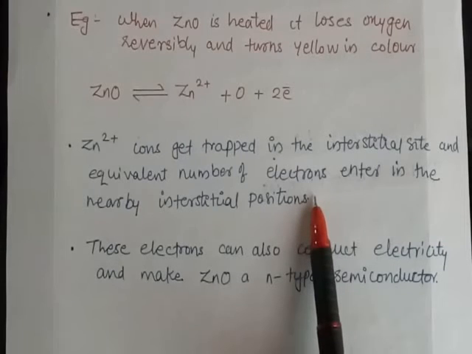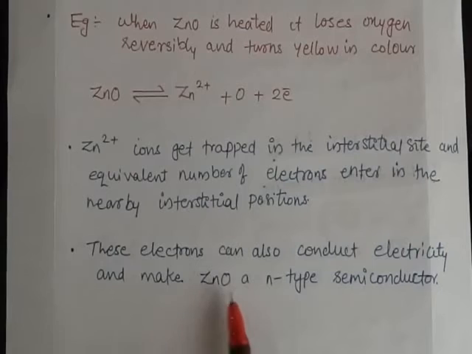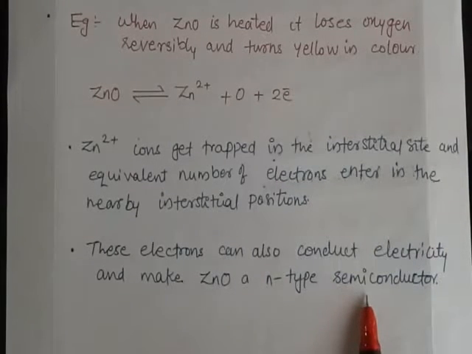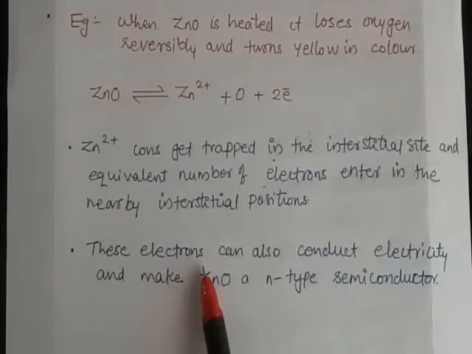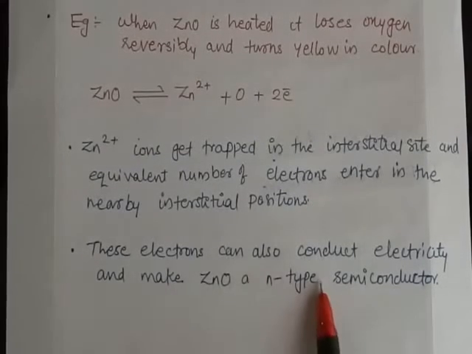This effect is called metal excess defect due to excess cation. And this ZnO is an N-type semiconductor because the electrons produced are responsible for the electrical conductivity. So ZnO is an N-type semiconductor.